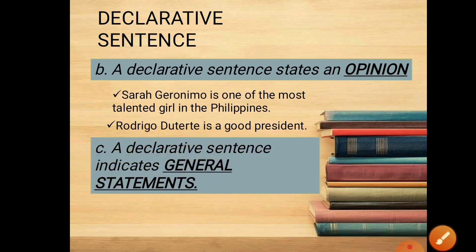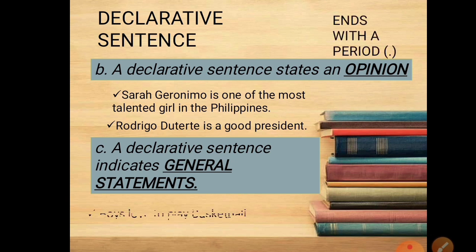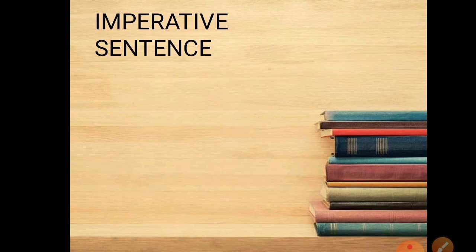Next, a declarative sentence indicates general statements. Boys love to play basketball. Girls love to play Barbie dolls. So these are examples that indicate general statements, and these are declarative sentences. Again, when we talk about declarative sentences, these sentences express a fact, an opinion, and general statements. Let's proceed with imperative sentence.